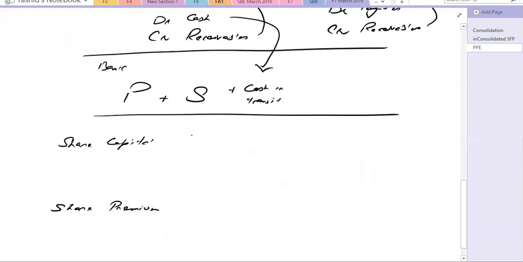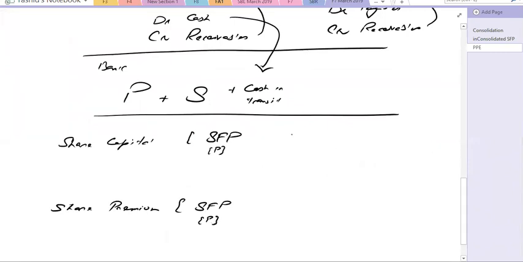you will be taking the share capital from the balance sheet, that means the statement of financial position, of parent only. Remember one thing, share capital of parent only and share premium again of parent only.